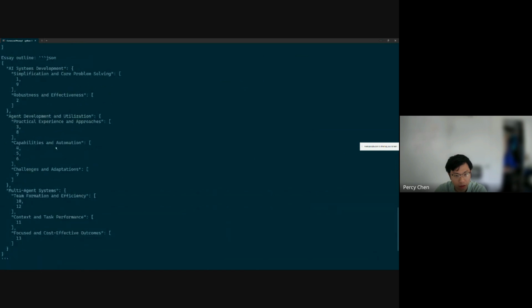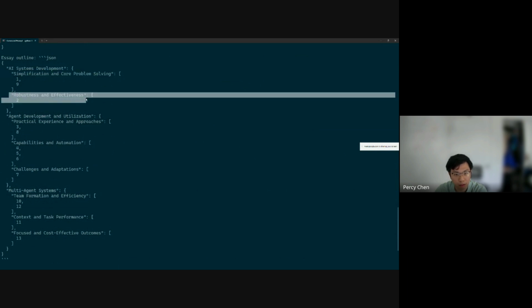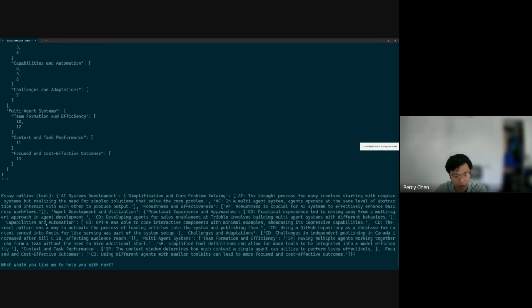So you can actually see a bit of the outline here. It starts from AI systematic development, then simplifying problem solving, robustness, and effectiveness, and so on. After this, everything is written down here, and it asks me what I want to do next. So that's the time I can say, okay, now I've generated the outline, I just want to continue writing.